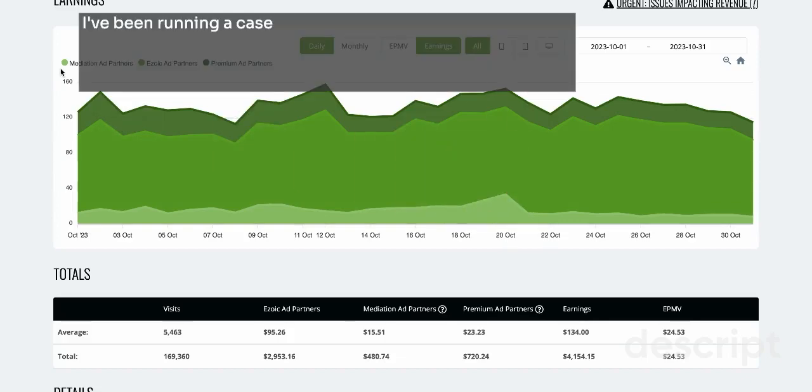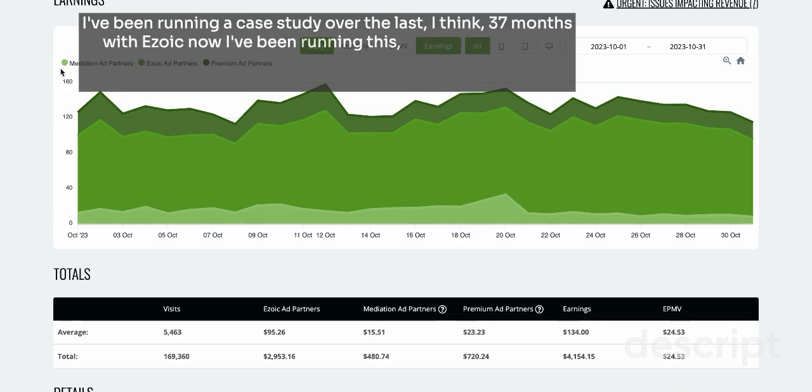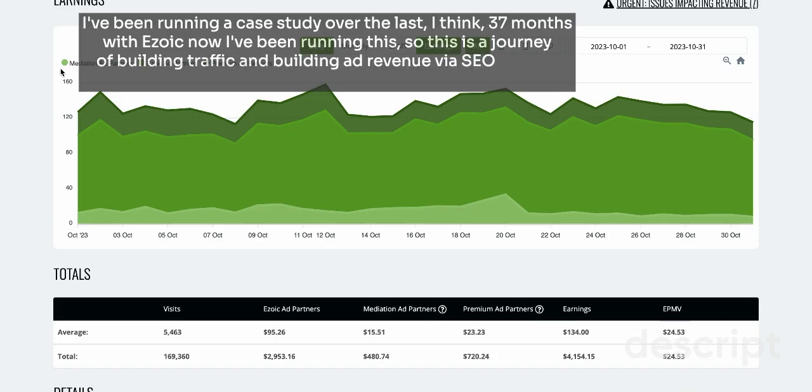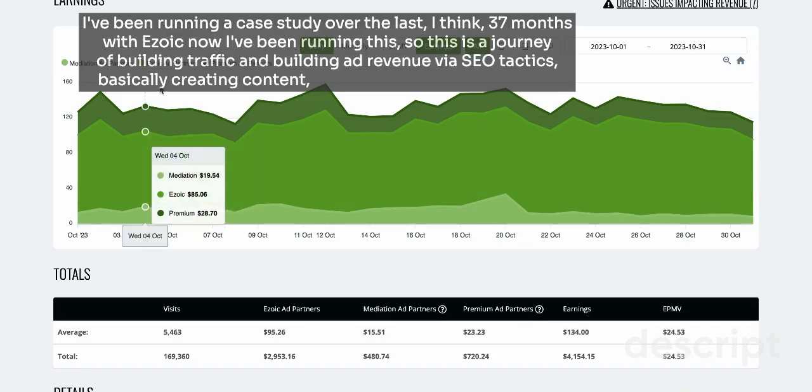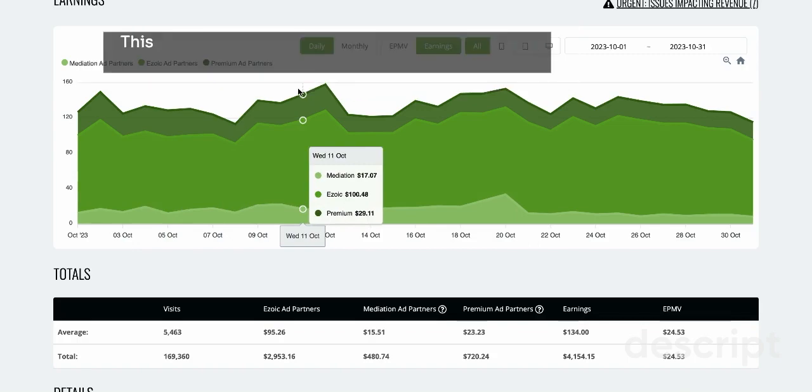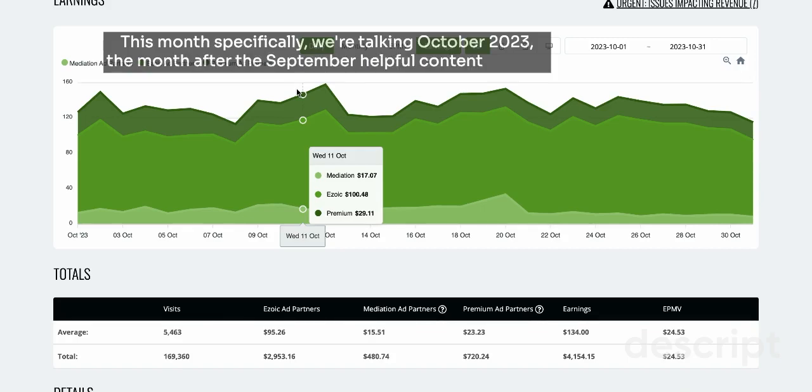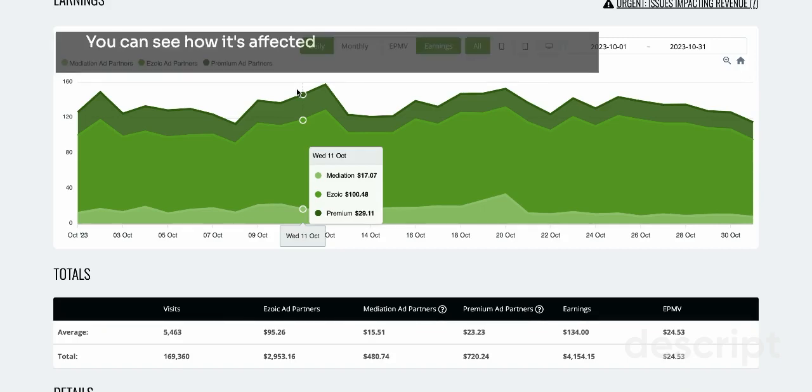I've been running a case study over the last, I think, 37 months with Ezoic now. This is a journey of building traffic and building ad revenue via SEO tactics, basically creating content and optimizing for search engines. This month specifically, we're talking October 2023, the month after the September helpful content update. You can see how it's affected the case study here.